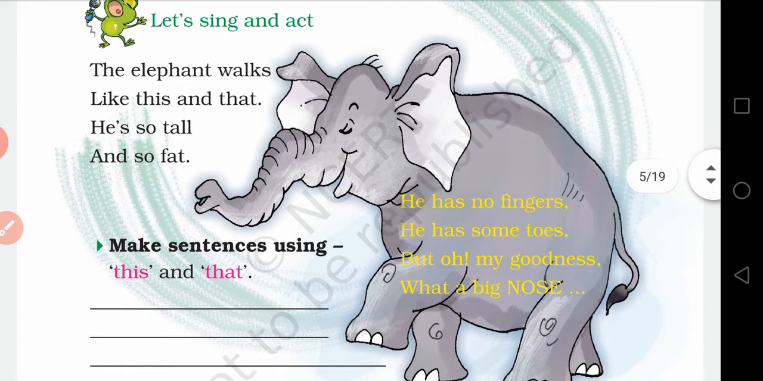Let us recite it again. The elephant walks like this and that. He is so tall and so fat. He has no fingers, he has some toes. But oh my goodness, what a big nose.